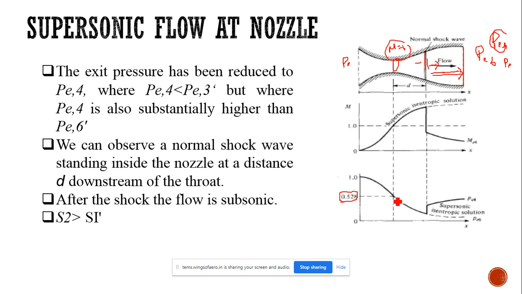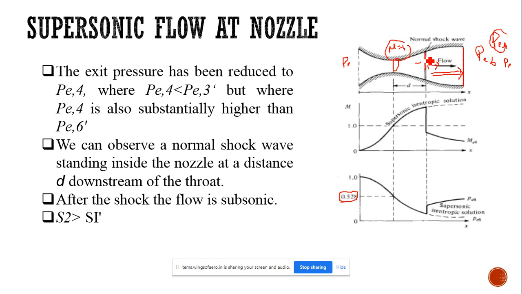If you are further reducing the pressure, automatically we will get supersonic flow after the throat. That's why at P4, P5 and P6 we will be having supersonic flows.